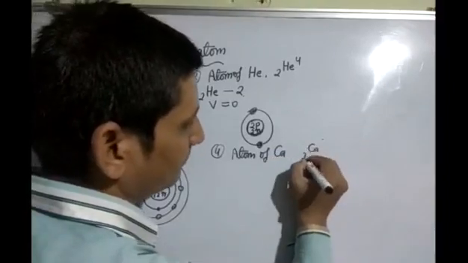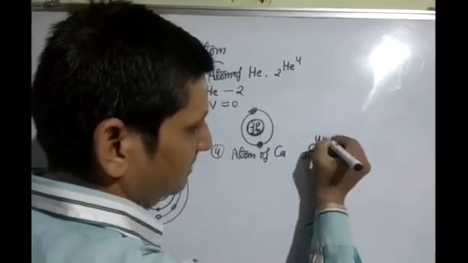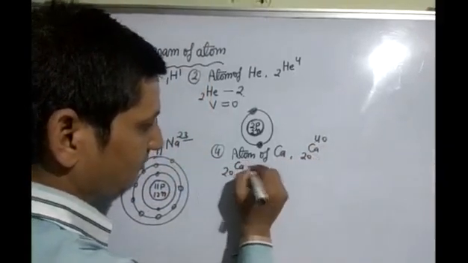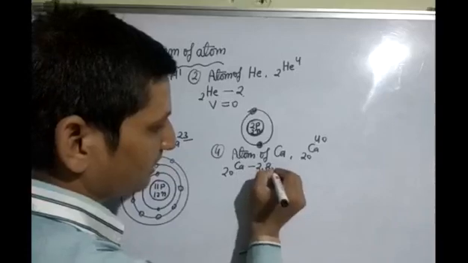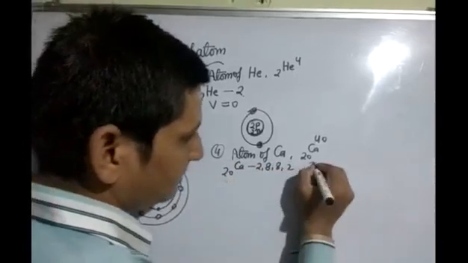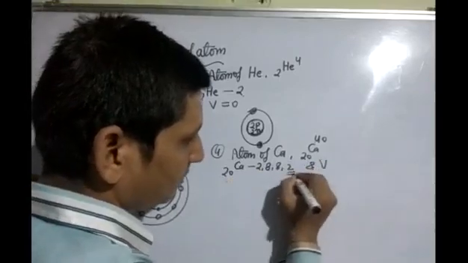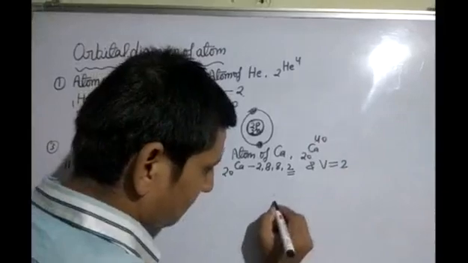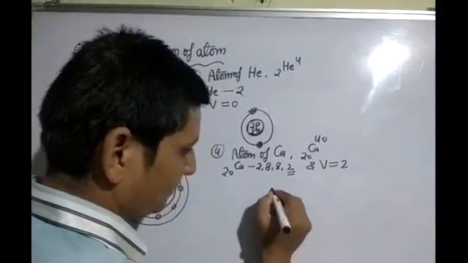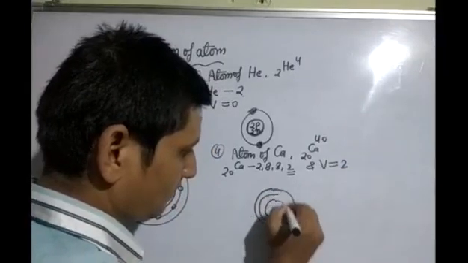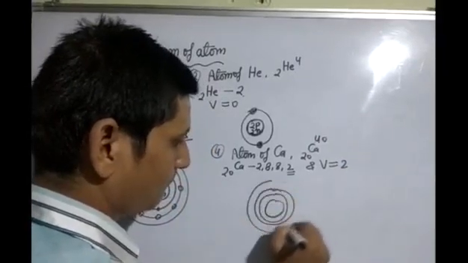The atomic number of calcium is 20 and its mass number is 40. So the electronic configuration of calcium is 2, 8, 8, 2. Its valency is 2, because 2 electrons are present in the last cell. So this is the first, this is the second, third, and this is the fourth.